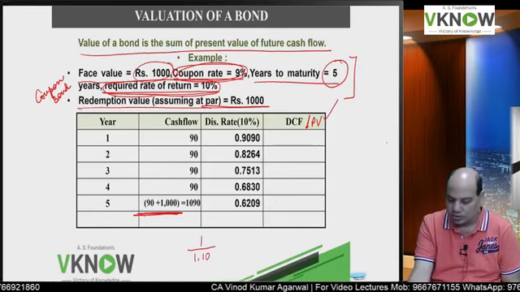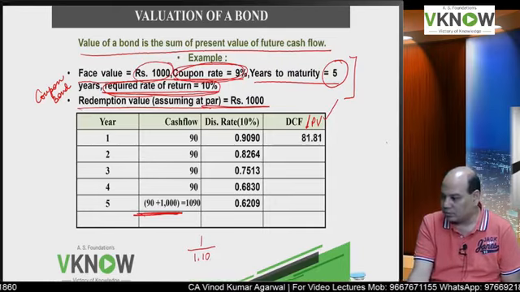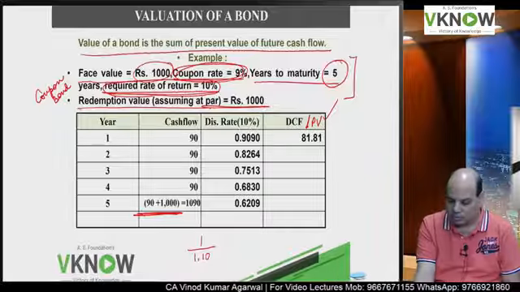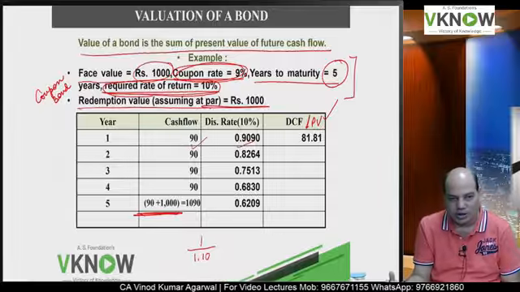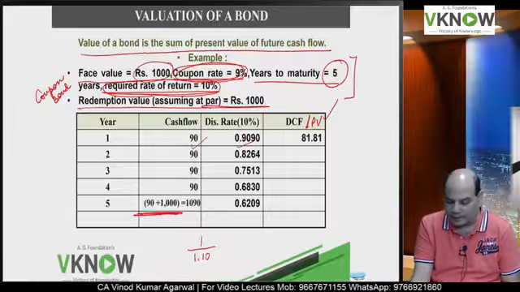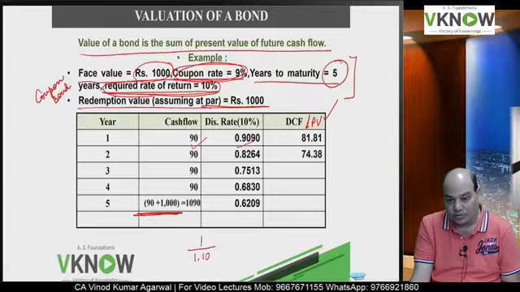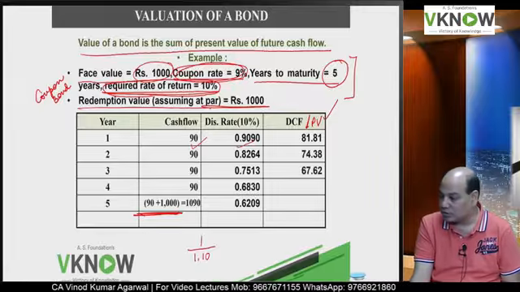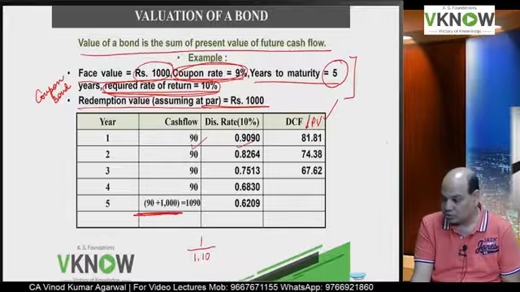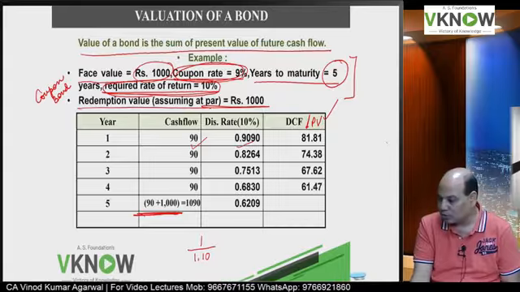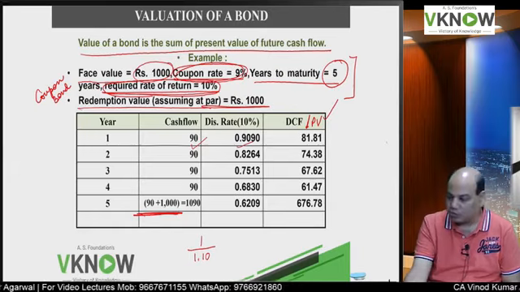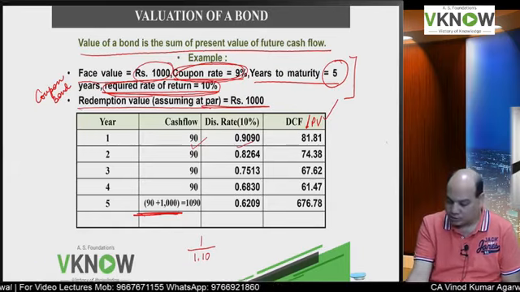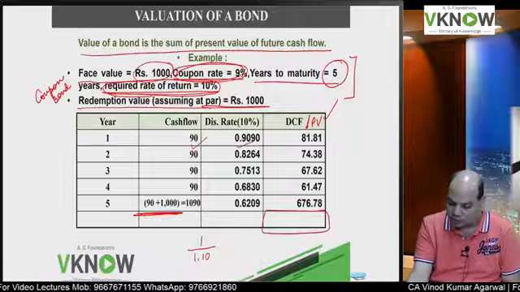So tell me first number. 81.81, memory plus, multiply equal to memory plus, so that total will automatically come in the end. Next one, try. 74.38. Next one, 67.62. Again next one, 61.47. 676.78. Is it right? Now if you have used memory plus function, memory recall, let me see who will give me the answer first here, total.